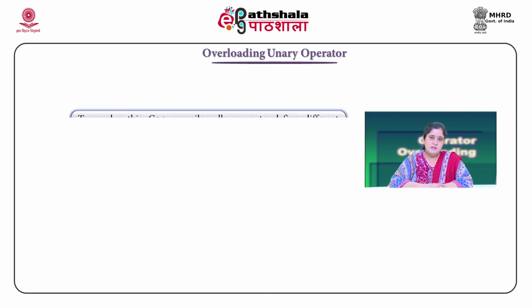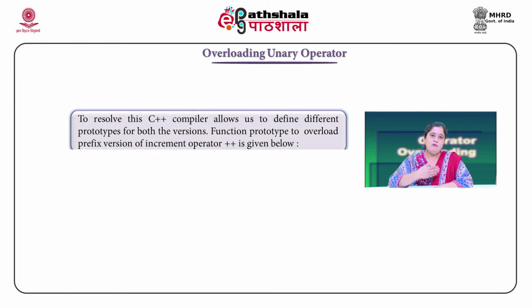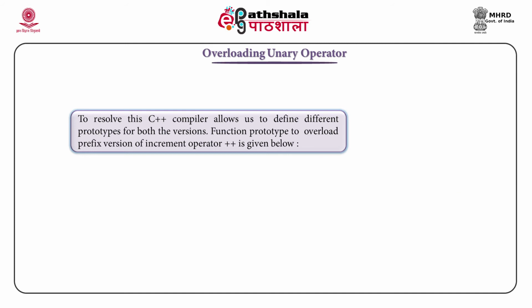No, we cannot, because that will create an ambiguous situation for the compiler. Then what do we do? Either we cannot overload both the versions, which can be seen as a limitation, but C++ provides us a way of overloading both the versions of this increment operator.